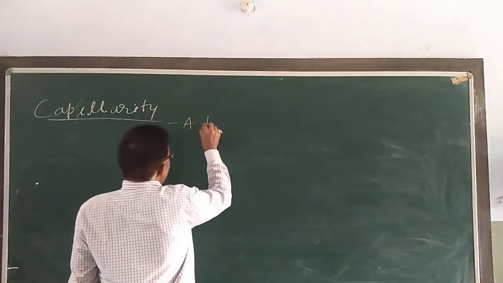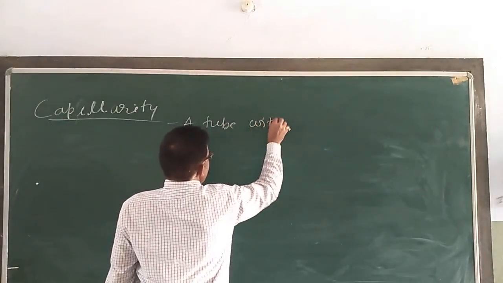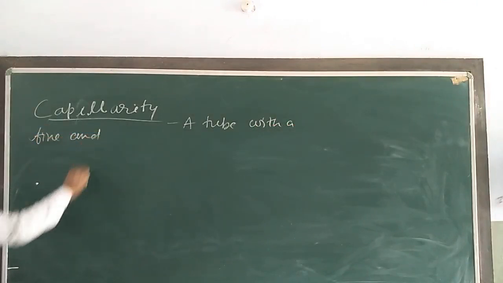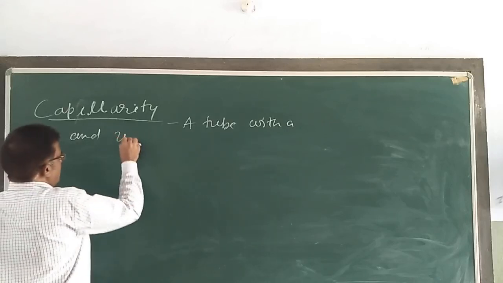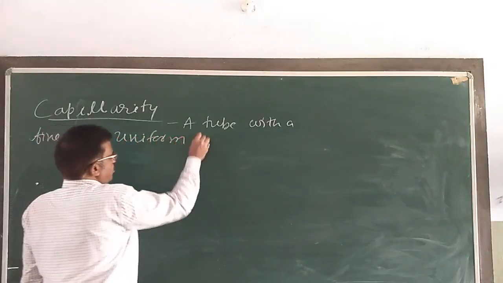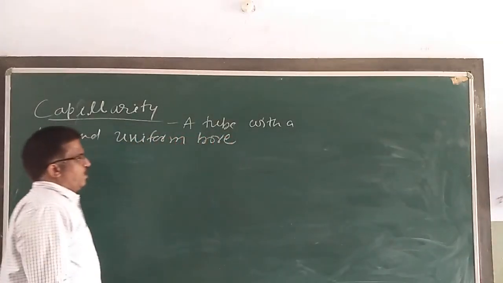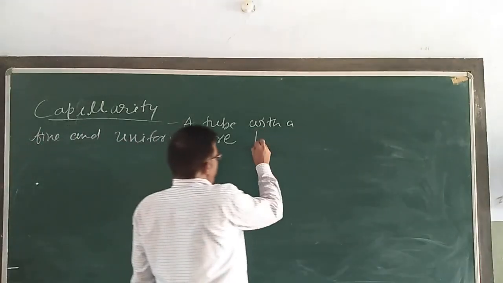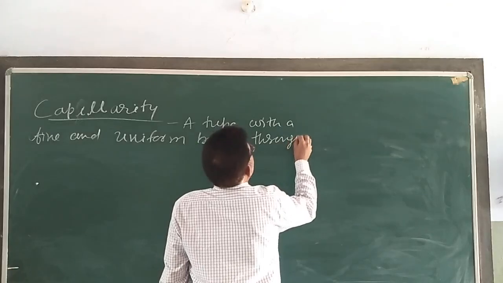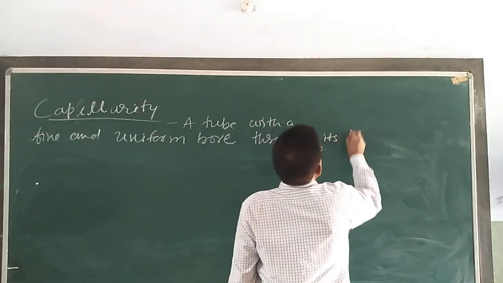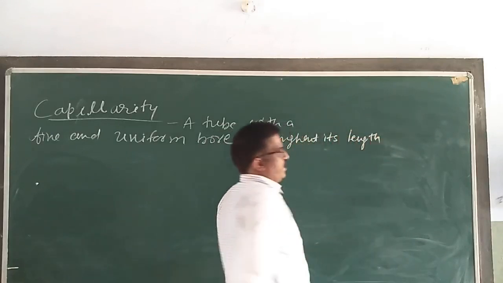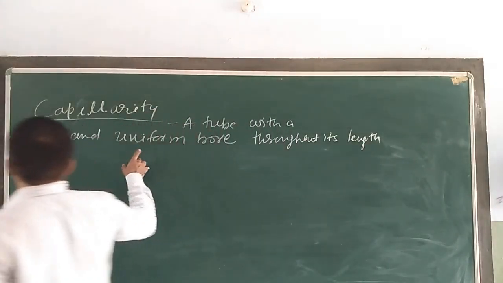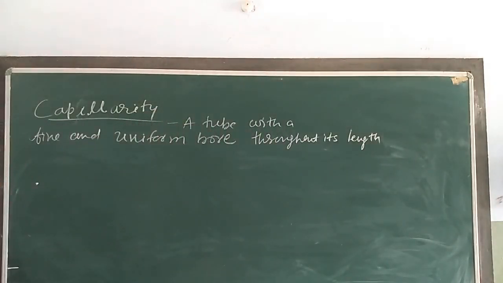A tube with a fine and uniform bore throughout. बिल्कुल एक पतली ट्यूब ले लीजिए, uniform bore throughout its length, is called a capillary tube. एक बहुत ही पतली सी ग्लास ट्यूब ले ली हमने यहाँ पर, that is called a capillary tube.